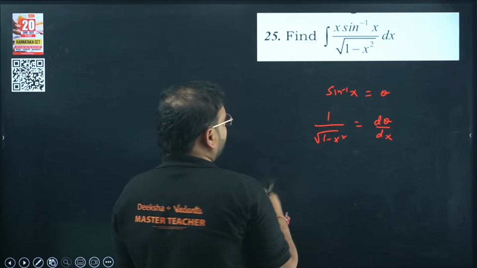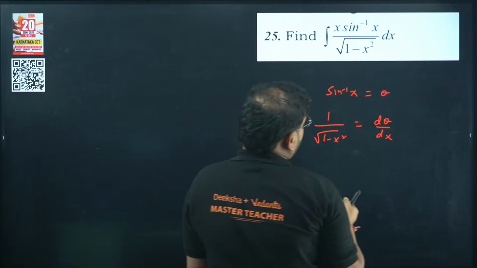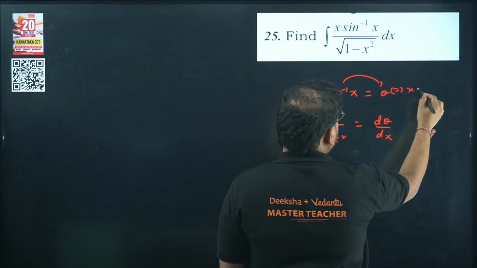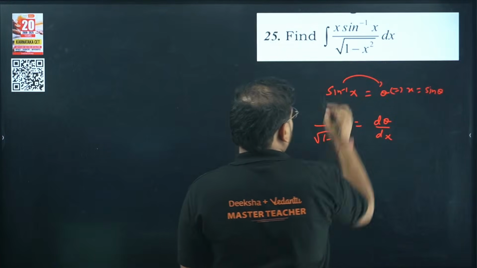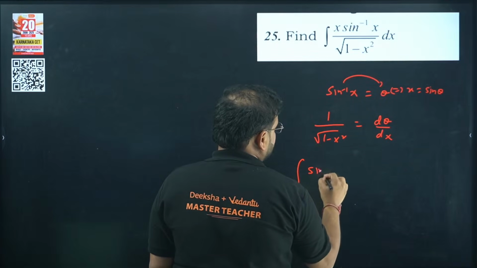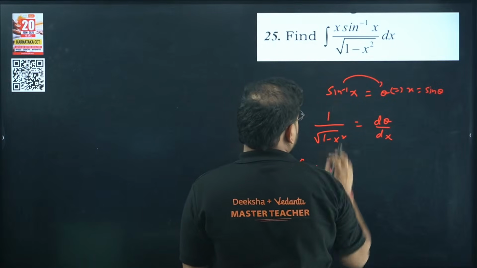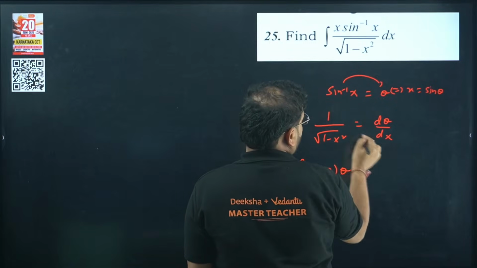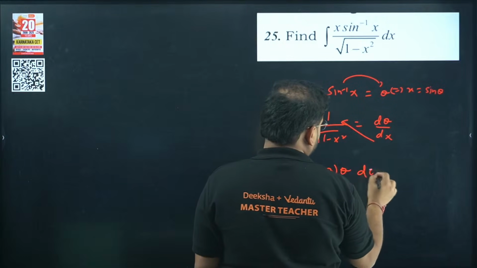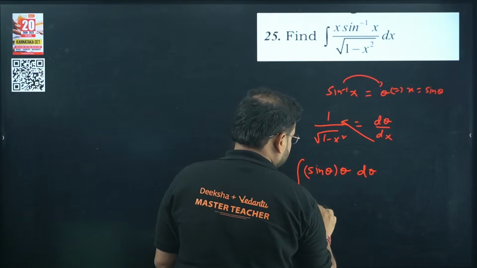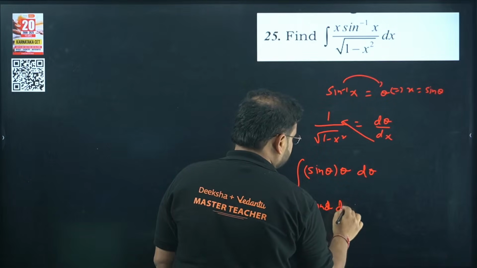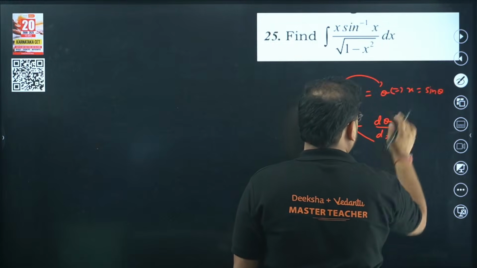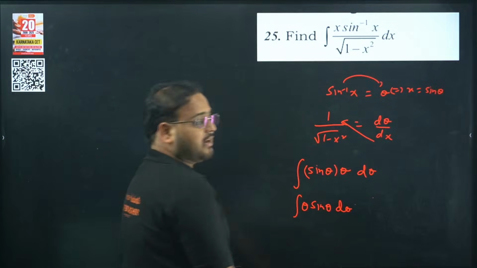Differentiate now. You'll get 1 upon root 1 minus x square d by dx. So from here x becomes sine theta. We have now integration of sine theta alongside sine inverse, that is my theta, and if you move dx over here, it will become d theta. So I have the answer as integration of theta sine theta d theta. Please use by parts to get the answer.